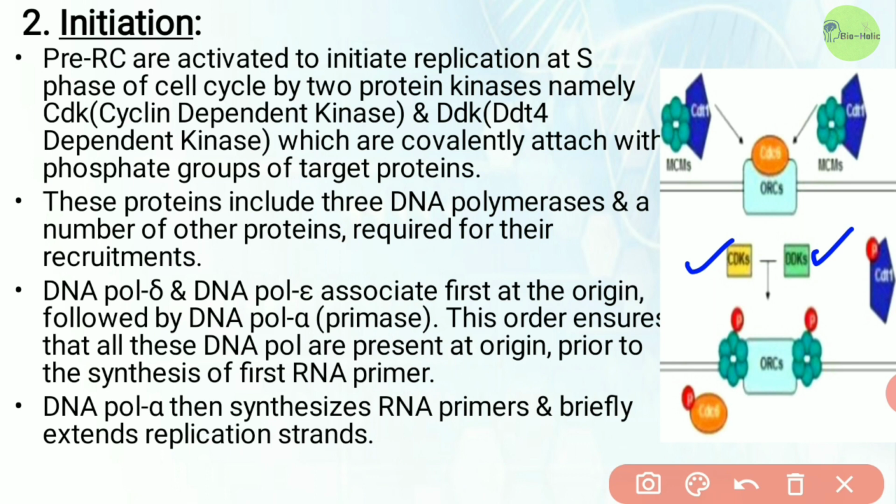This order ensures that all these DNA polymerases are present at the origin or replicator region prior to the synthesis of the first RNA primer, which is done by DNA polymerase alpha or primase. And once present at the origin region, DNA polymerase alpha or primase synthesizes an RNA primer and briefly extends it. In that way, initiation of replication starts. Clear?